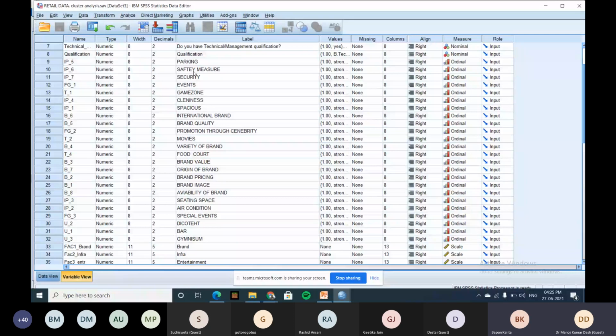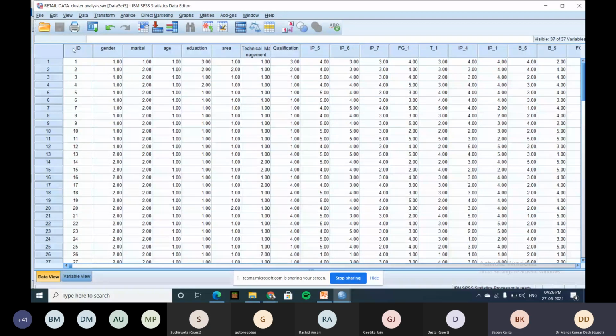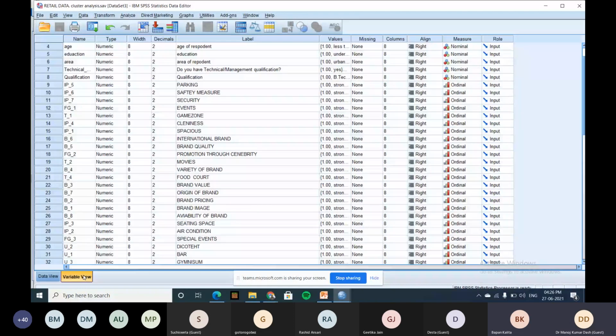Clear? But they want to know, based upon the parking, who are the people who are interested in parking? Is it clear? What is the difference between these two? When you want to group the variables, it is called factor analysis. When you want to group the numbers or sample or the customers, it is called clustering. Any doubt? Can I repeat again? Yes, sir.